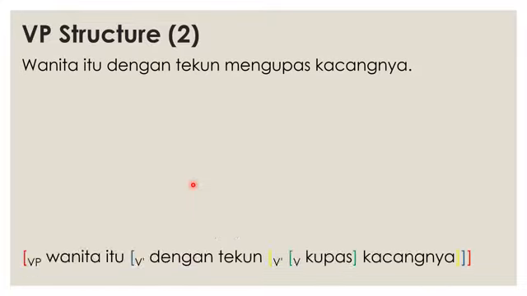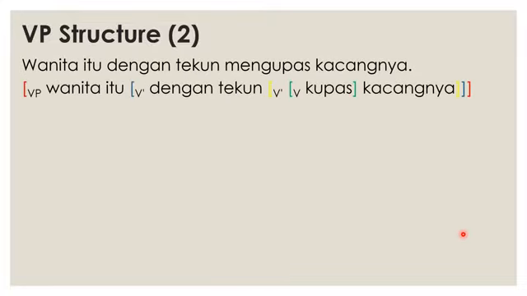Another sentence: wanita itu dengan tekun mengupas kacangnya. Wanita itu, the women; dengan tekun, diligently; kupas, peel; kacangnya, the peanut. So wanita itu is the specifier, and then you have the blue brackets. Dengan tekun is an attribute. And we have the yellow brackets over here, the V bar. Kupas is the head and kacangnya is the complement.